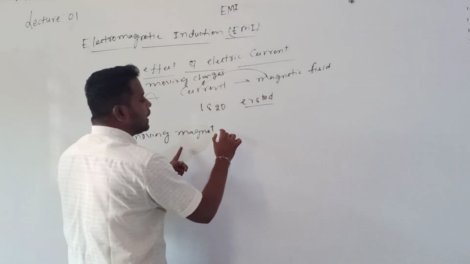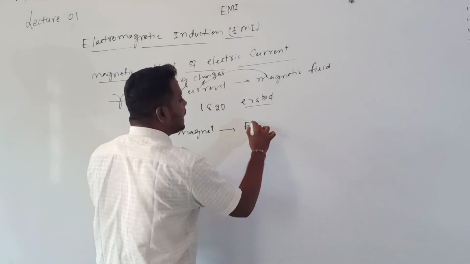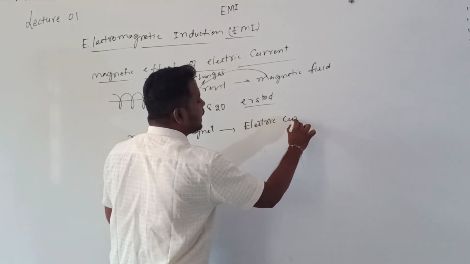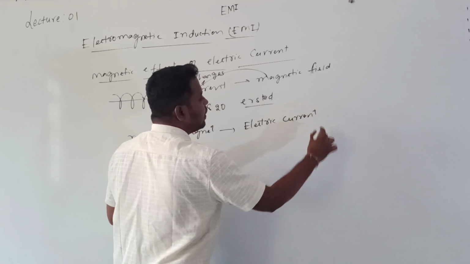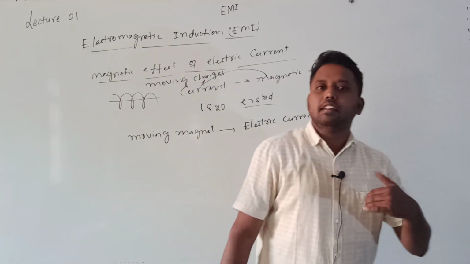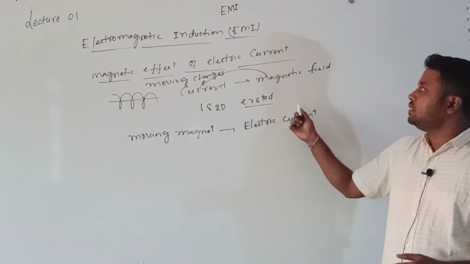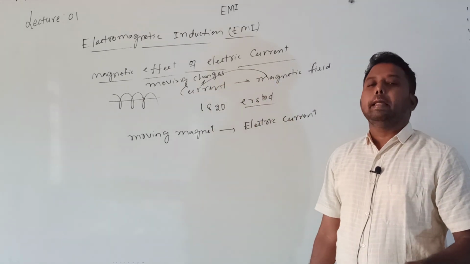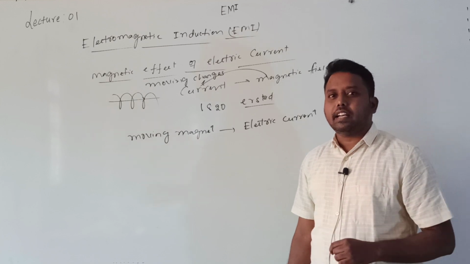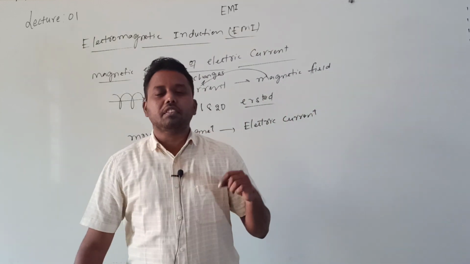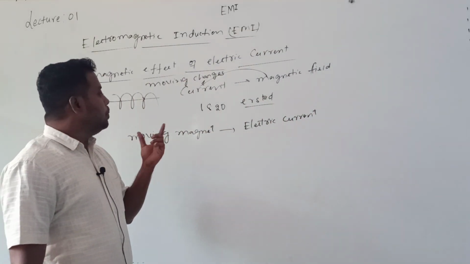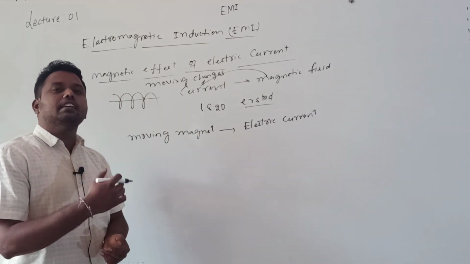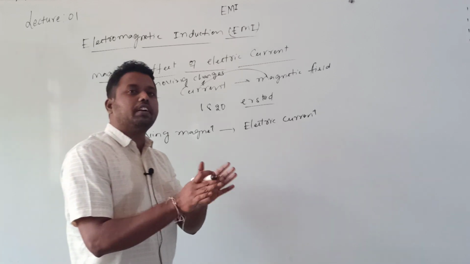If I move a magnet, can it produce an electric current? This is exactly the reverse effect of the magnetic effect of electric current: due to a moving magnet, electric current will be produced. Does nature allow such a converse effect or not?